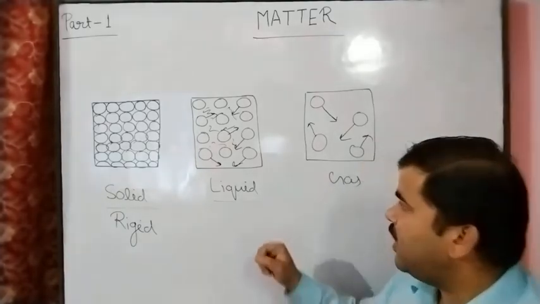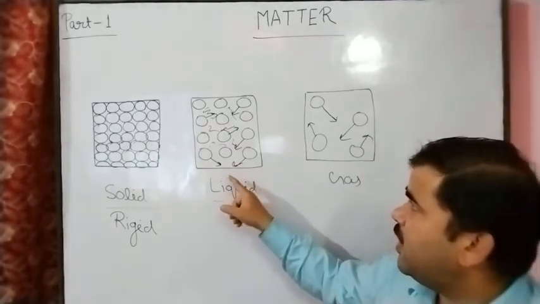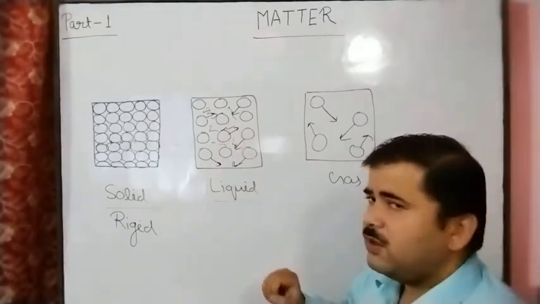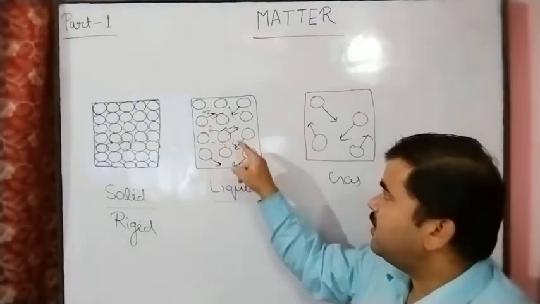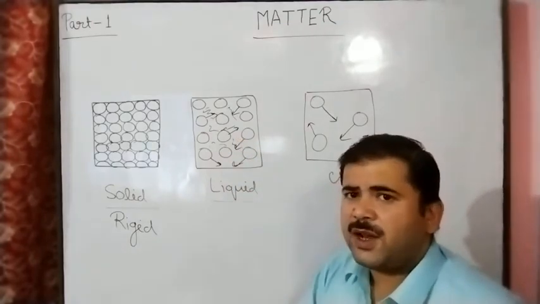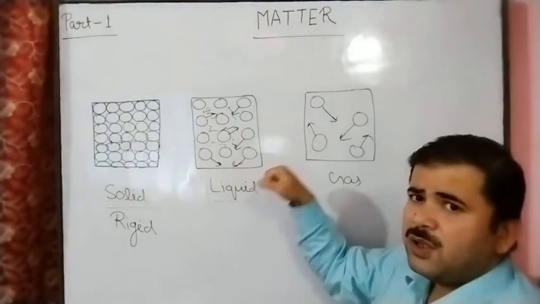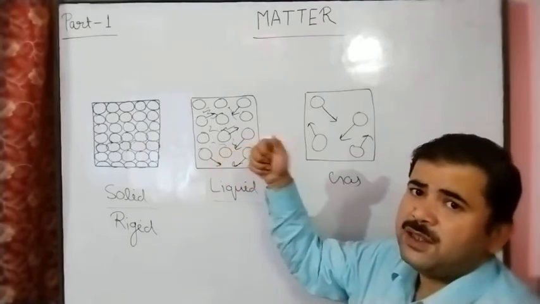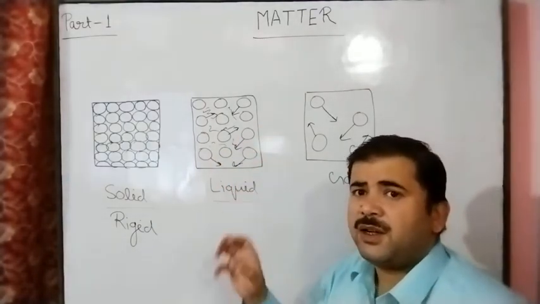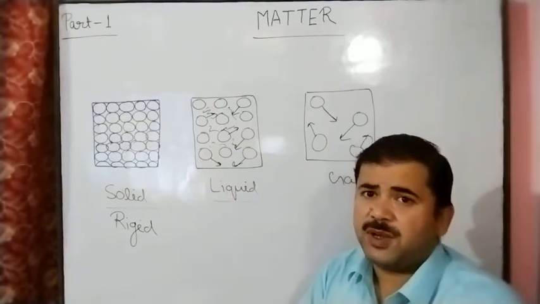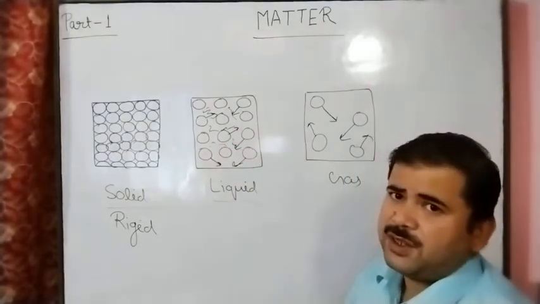So in the liquid state, if we give more heat energy, it will raise the temperature. These particles absorb more energy, means they move faster than before, due to the more kinetic energy.